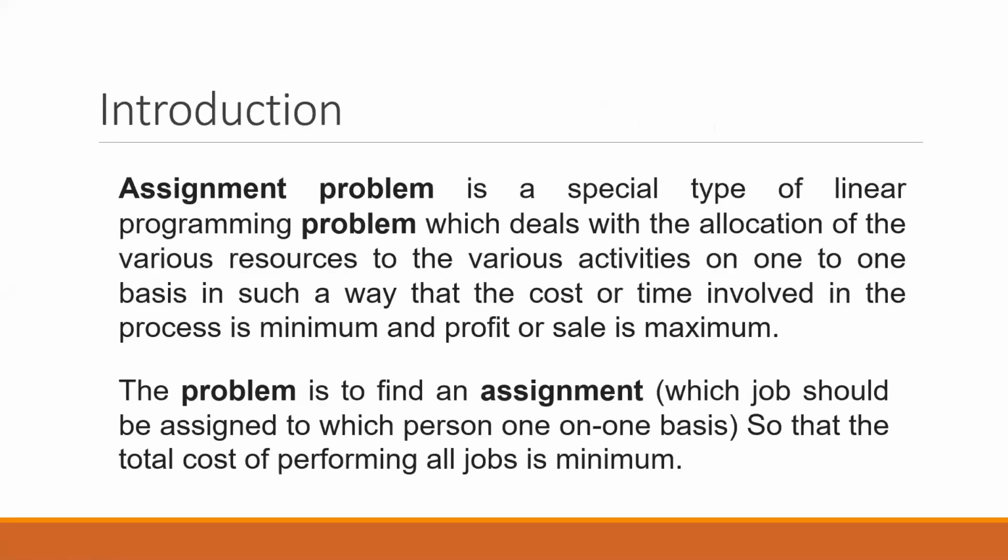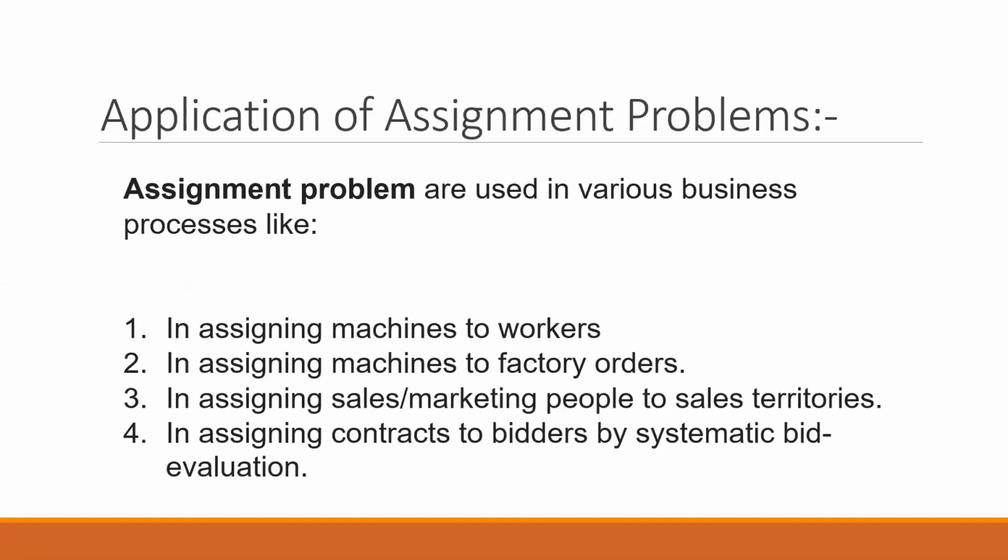Introduction to assignment problems. Now, assignment problems are a special type of linear programming problems. It deals with the allocation of resources to various activities on a one-on-one basis, such that the cost or time involved is minimum, whereas the profit or sale is maximum. The problem is to find an assignment, that means which job should be assigned to which person on a one-on-one basis, so that the total cost of performing all jobs is minimum.